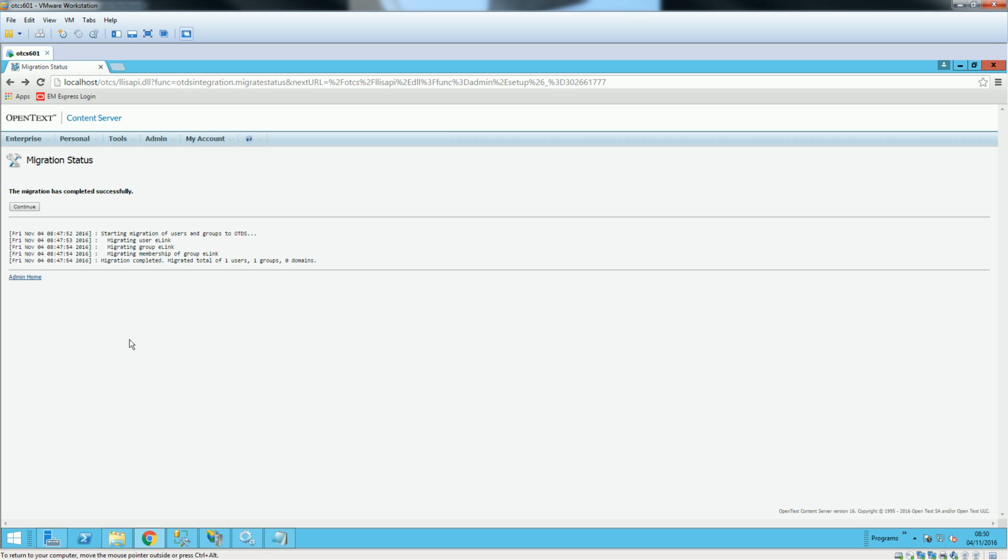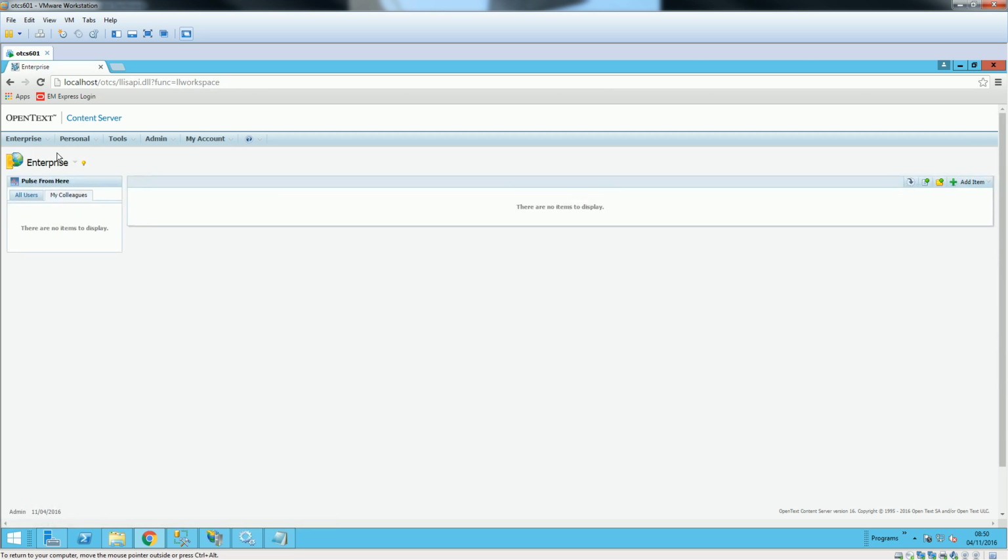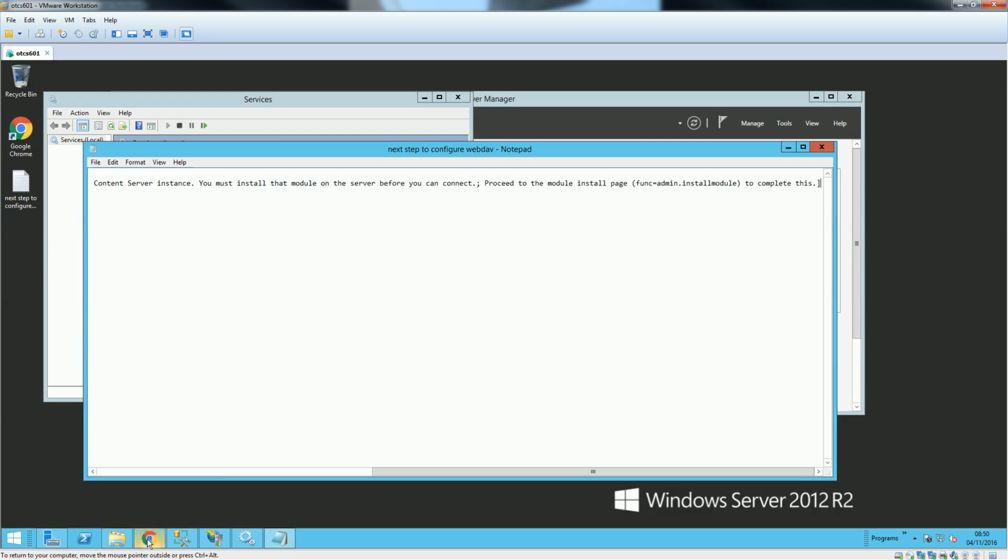Okay, so we need this time to install WebDev, but that is a plugin, so there's no need. I just came back to this screen, where we were previously, and now we can go to workspace simply by clicking here and the content server. You can see the screen. In here you can drop all your content. So I don't have any content at the moment.